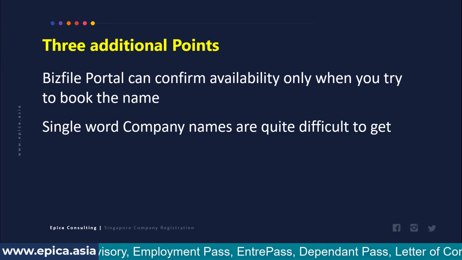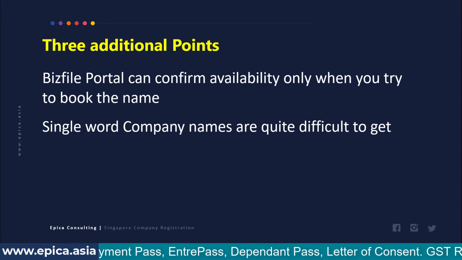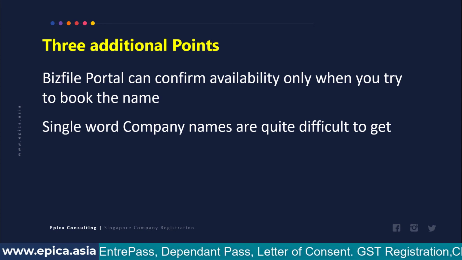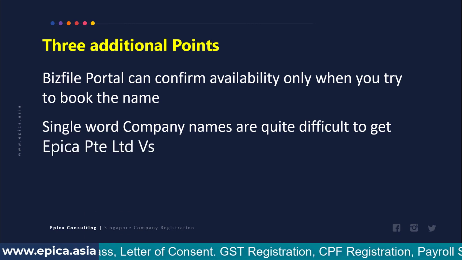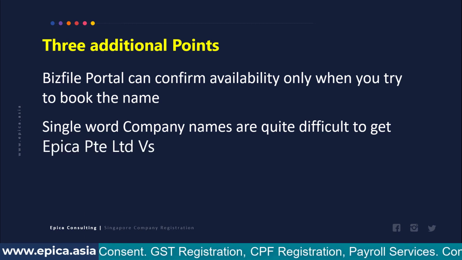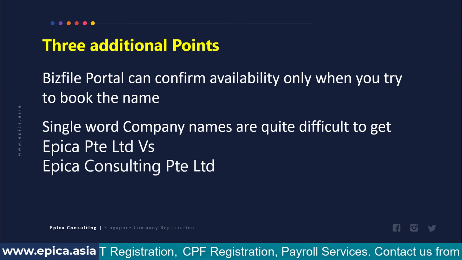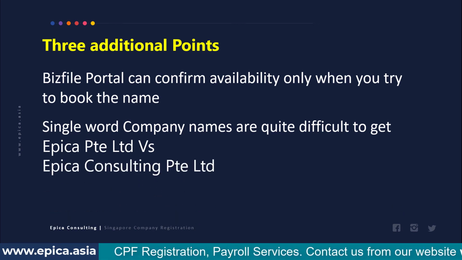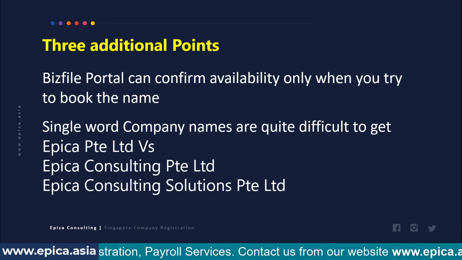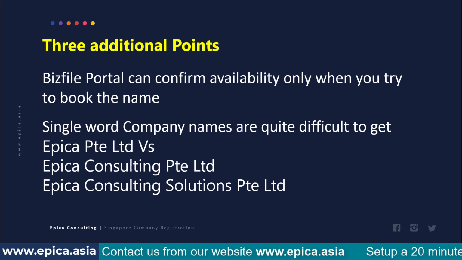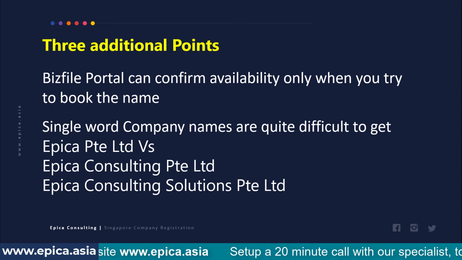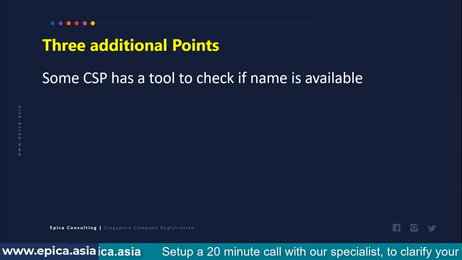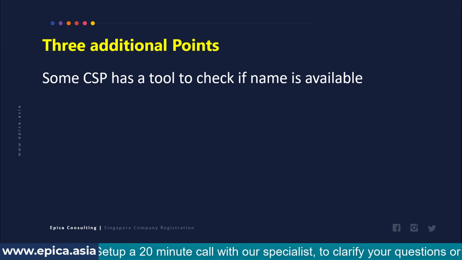The next point to note is that single word company names are quite difficult to get nowadays unless they are very unique or modified, like the Forestex I showed. For example, getting the name Epica Pty Limited will be very difficult as compared to getting the name Epica Consulting Pty Limited, and getting Epica Consulting Solutions Pty Limited will be even easier. So normally I recommend to clients to have a name which consists of at least two words, like Epica Consulting.